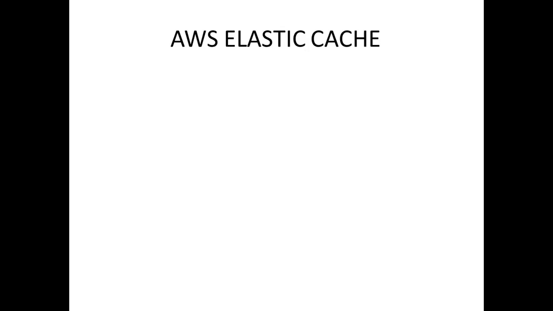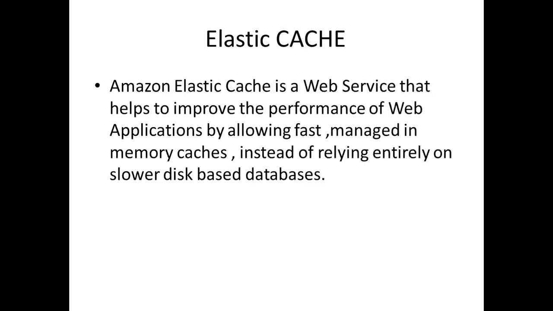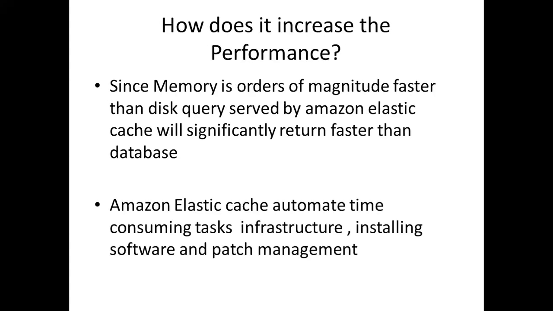It supports the caching model, as I told you. In the background, you can use it directly with your EC2 instance, and if you want to use it with your databases, you can do that too. Elastic Cache is a web service that helps you improve the performance of web applications by allowing a fast, managed in-memory cache instead of relying entirely on slow disk-based databases. So rather than using slower databases, you can directly configure your Elastic Cache.